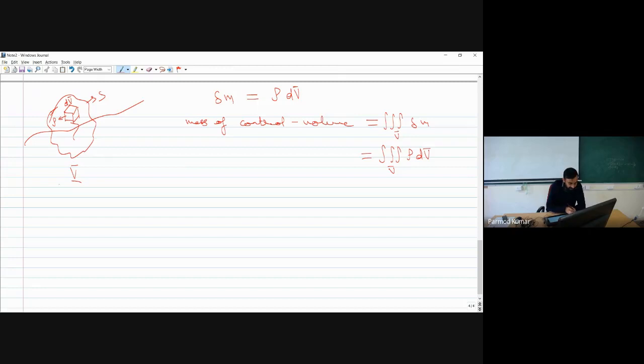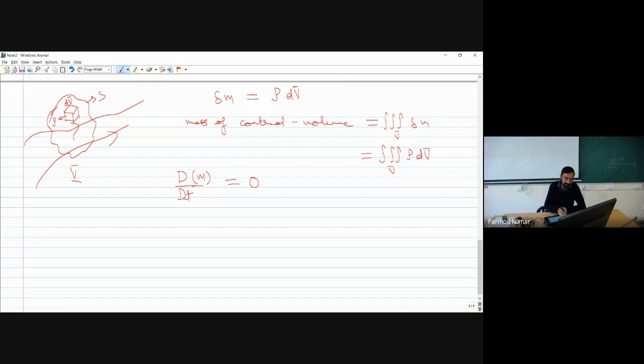Now what I am saying is that this particular control volume is actually moving with space. So it is not at a fixed location in space. It is actually moving within the flow field. As I told you, the identity of the matter within this will always remain the same. So from the conservation of mass principle, I can say d by dt of mass of this control volume will be equal to 0.